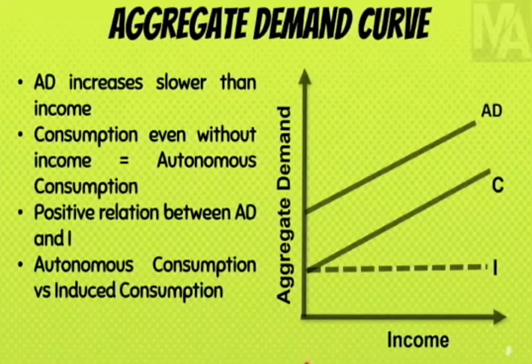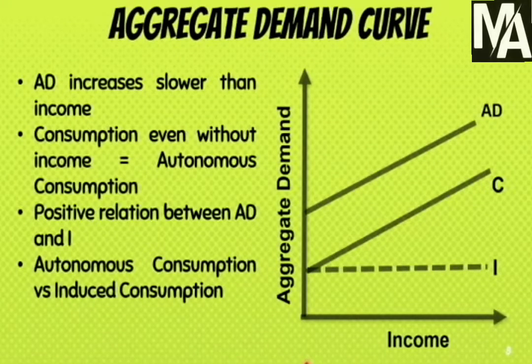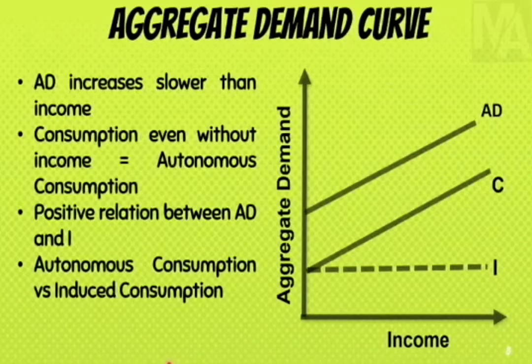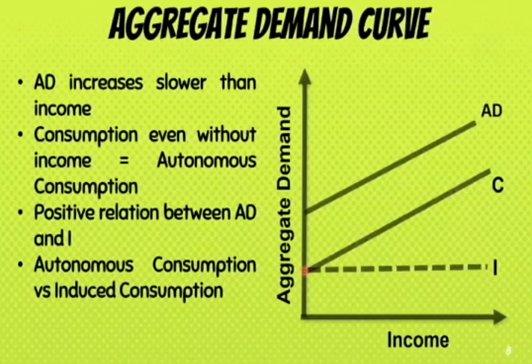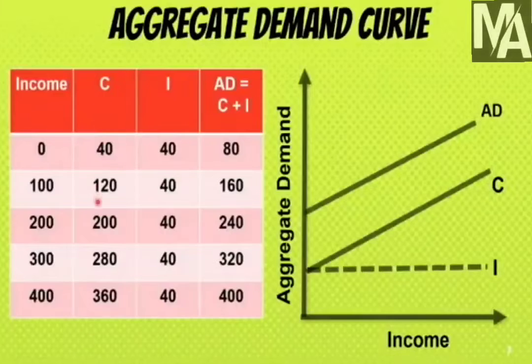The next is that consumption, even without income, is called autonomous consumption. I've already explained that. There is a positive relationship between AD and I. I have explained that while explaining this diagram. And there is the difference between autonomous consumption and induced consumption. This point here is called autonomous consumption, but consumption does not stay at the same level. It is increasing, and this is because as income increases, consumption is also increasing at a slower rate. This increase in consumption related to the increase in income is called induced consumption.